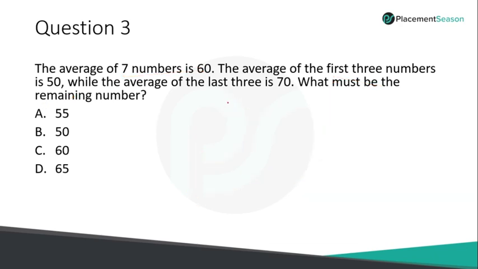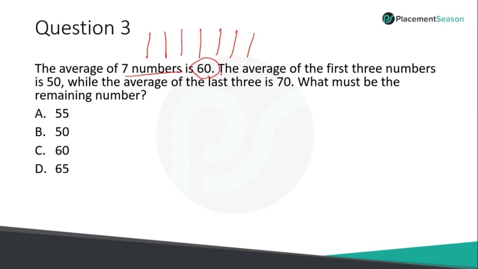So I will take you through the other method of solving the question. To solve this question in the other method, you should have a clear understanding of what average exactly means. So what is average? Average is nothing but equal distribution. When I say the average of 7 numbers is 60, I can take all the numbers to be 60. That is the meaning of average, equal distribution.